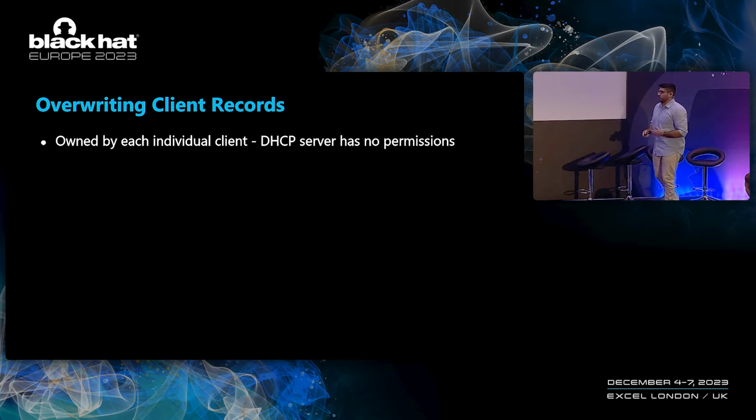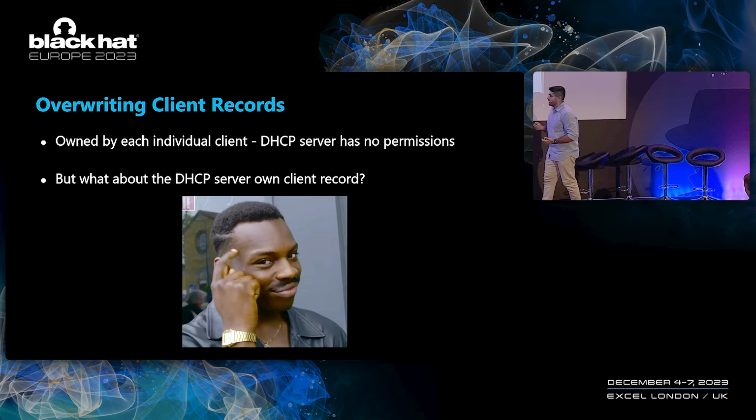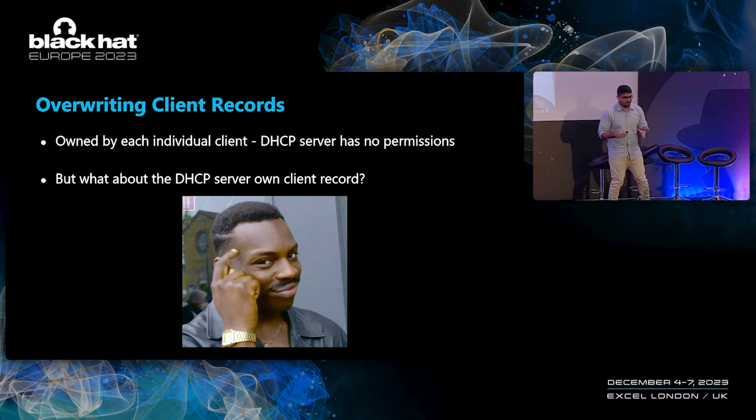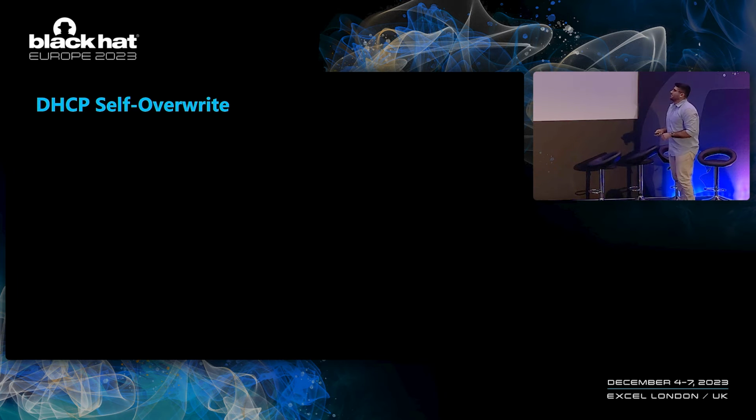We tried to think about certain edge cases or interesting cases where we might be able to do something. And eventually, one thing came to mind. What about the DHCP server itself? Well, the DHCP server is also a normal Windows client. And as every other Windows client does, it will create its own DNS record. See where I'm going with this? We call this attack DHCP self-overwrite.